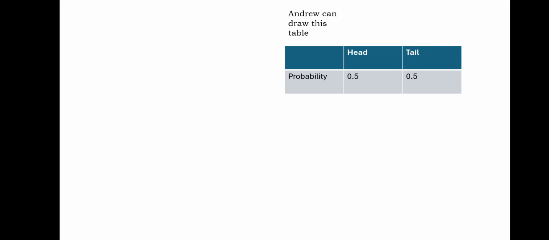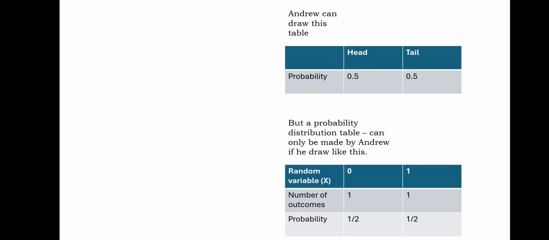Now just think, if Andrew uses intuition, Andrew can make this table. The probability of getting head is 0.5, probability of getting a tail is 0.5. But as I told you, if Andrew wants to make a probability distribution, then he cannot make this. He has to make this table in a different way, and this is how his table will look. What we see is that Andrew has taken the help of a variable called random variable.